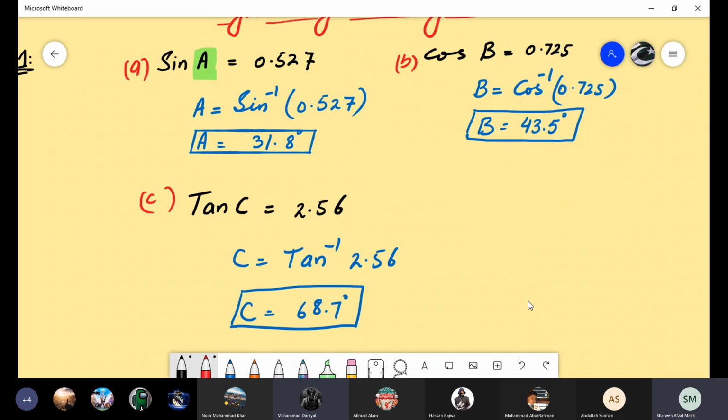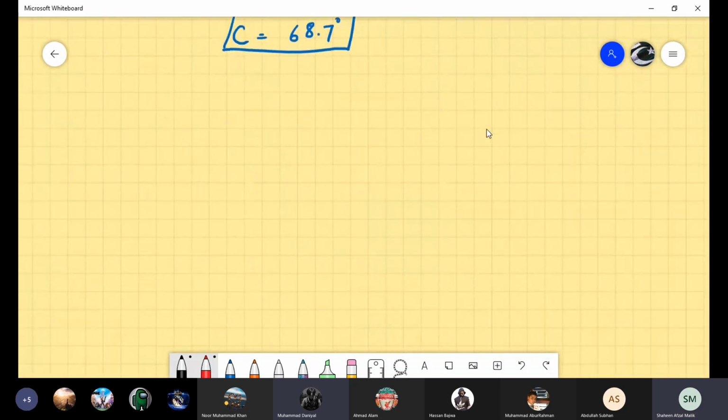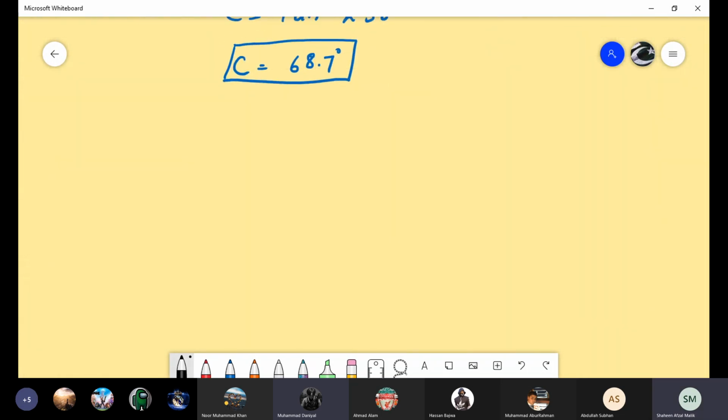Okay. So go to question number 2. Question number 2 is, find the value of the unknown in each of the following right angle triangles. A right angle triangle is given to you and you have to find the angle this time. Before we were finding that ratio, and in this exercise you have to find the angle.